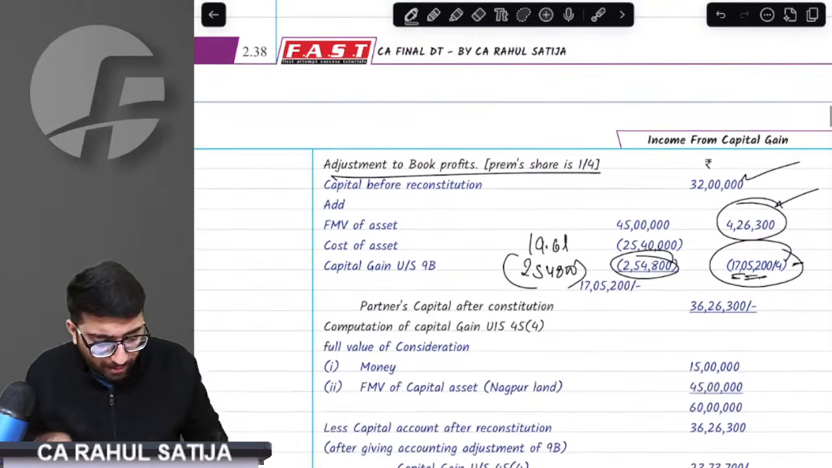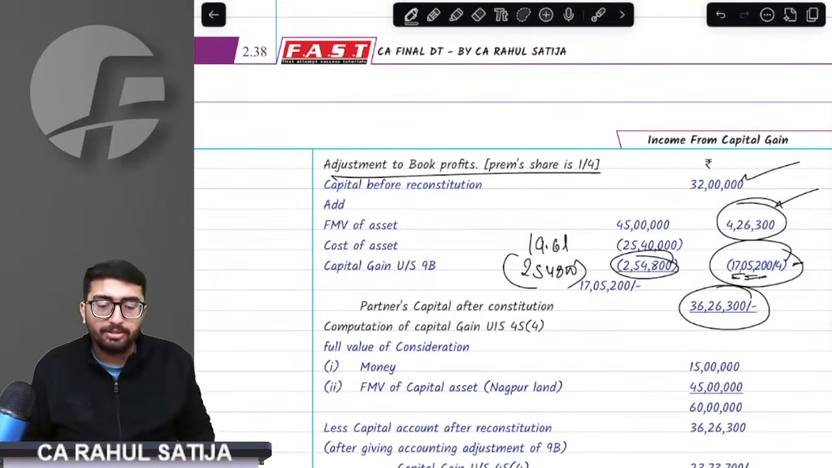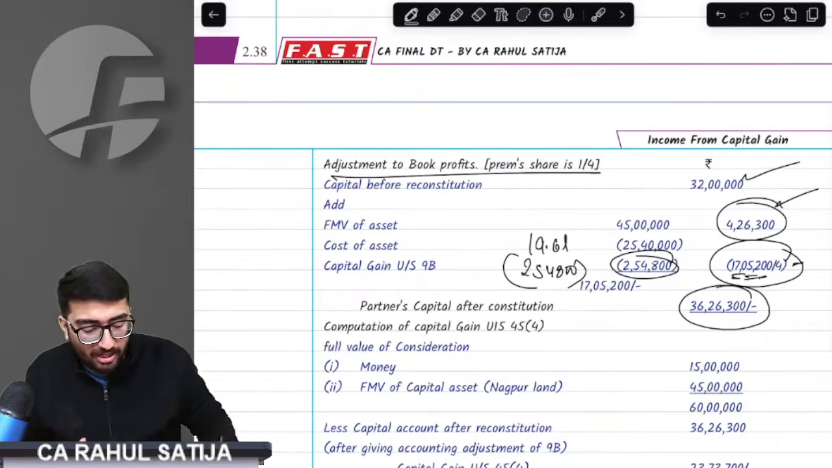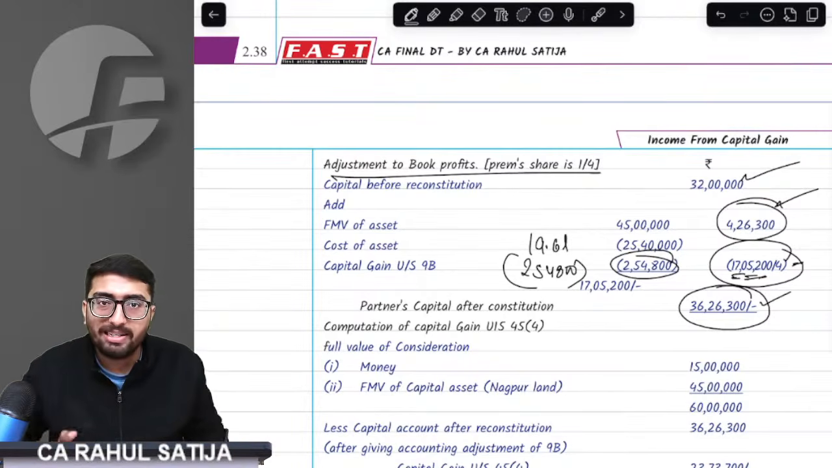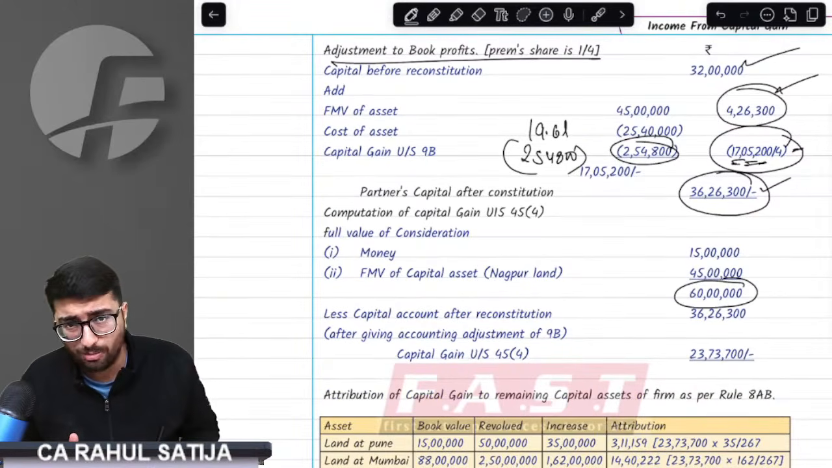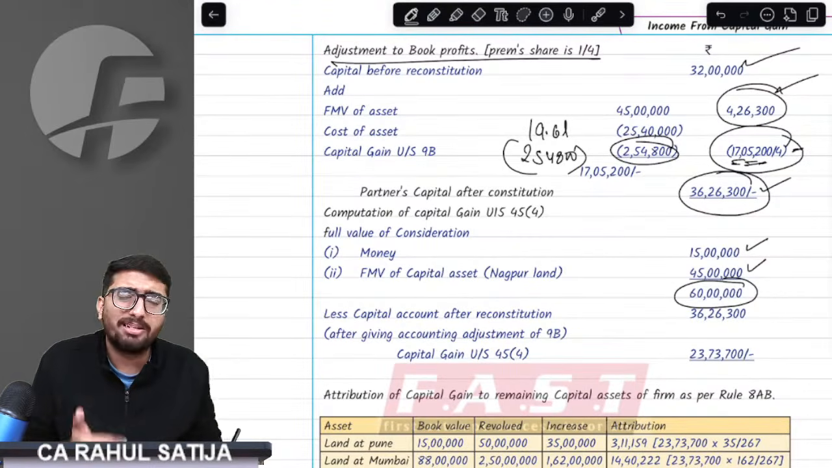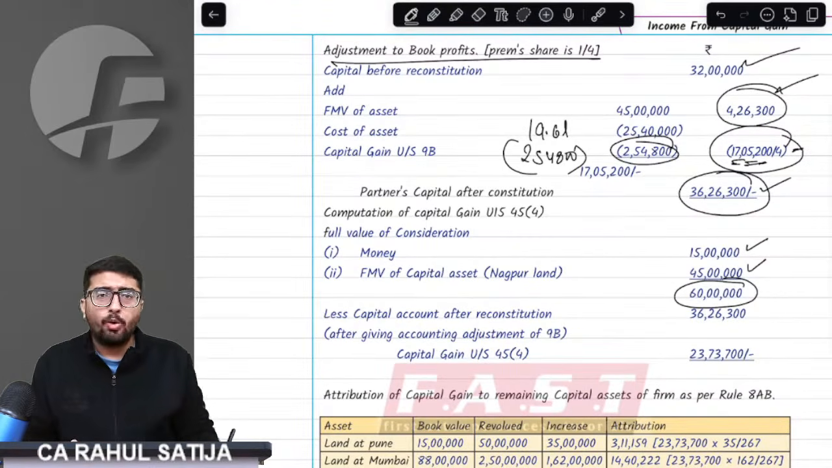That means each partner's capital would be 36,26,300. Take a deep breath. If this land would have been sold to an outsider, every partner's capital would have been 36,26,300. Now, why is this partner being given 60 lakh rupees, 45 lakh worth of land, 15 lakh worth of assets? Why is this partner being given this much?